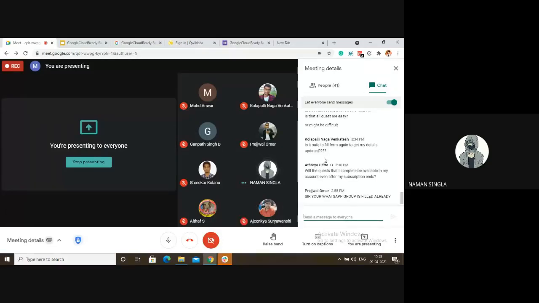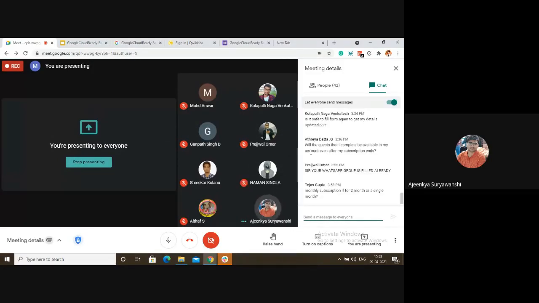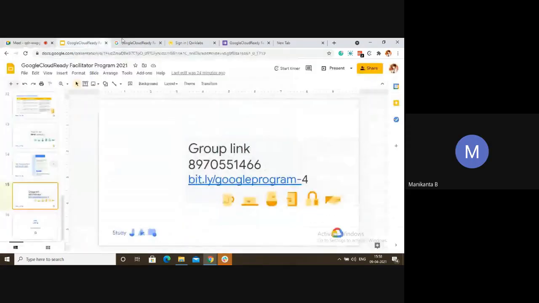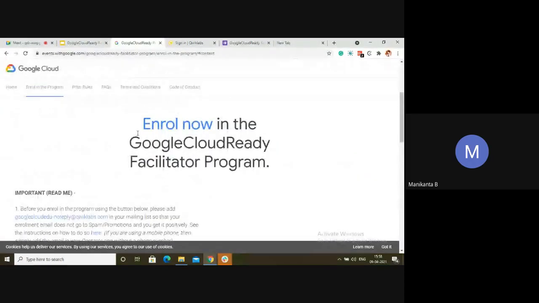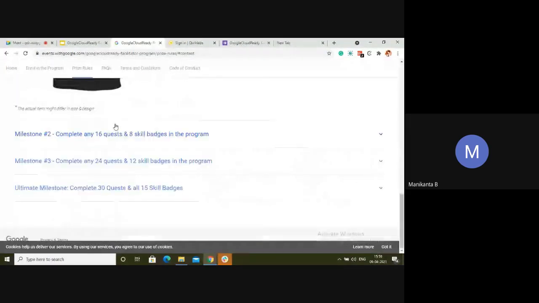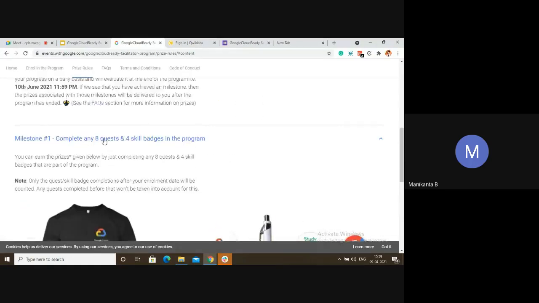Yes, Ajinkya, 2 hours a day, and we can complete it in 1 month, provided that no lab shutdown happens. Yes, you can. In fact, you can complete even earlier. Within 10th of June we have to complete all the quests, right? Yes, it's based on your interest. If you want to reach level one, you can finish it in 1 week and leave it. Or if you want to aim for 30 quests also, the deadline is simple, same, June 10. For everything, the deadline is June 10.